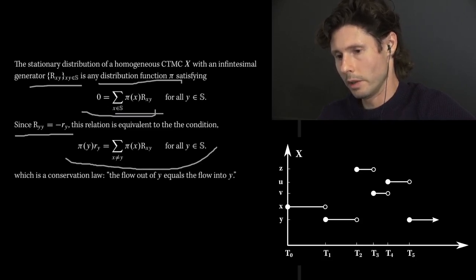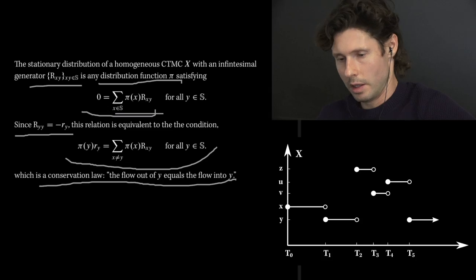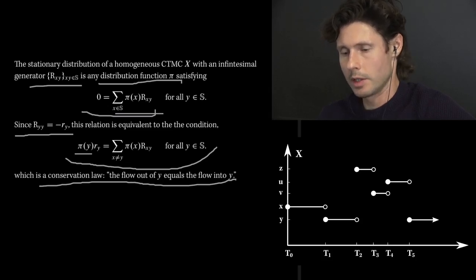First of all, it looks a little bit more like the discrete time case. And second of all, it has this interpretation of being a conservation law. If you look at the left-hand side here, we see the probability of staying in state y after a long time. That's what a stationary distribution is supposed to represent, times the rate of leaving state y.